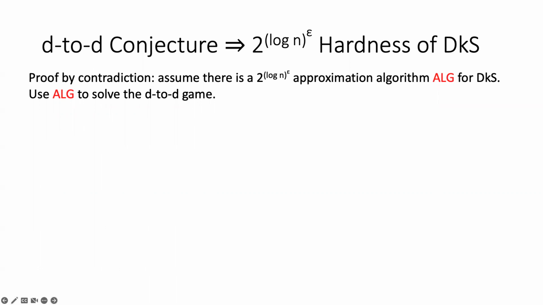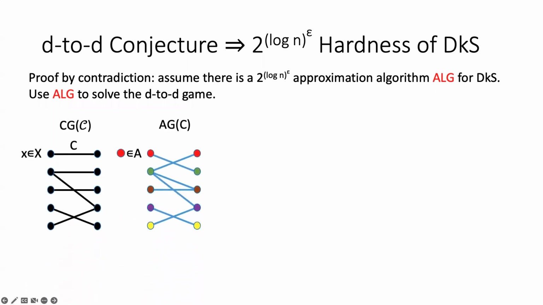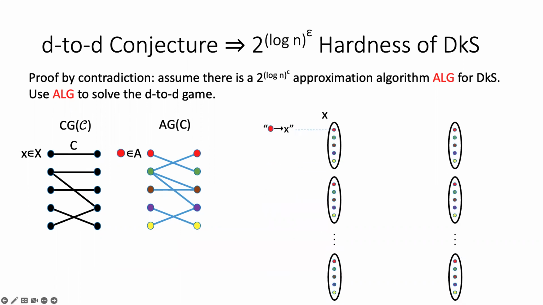How are we going to do it? Recall that a CSP contains a constraint graph, and for each constraint, an assignment graph. We will first construct one global assignment graph as follows. We replace each variable x in the constraint graph by an assignment gadget. For example, x is a variable on the left, a variable in the big X set, and we replace this node with a gadget, which contains one node representing each element in A. If A is a collection of colors, then it is just 5 colors within this gadget.